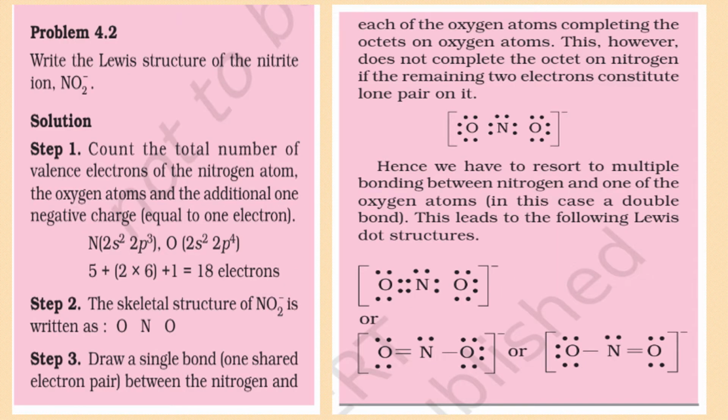Another question. Lewis dot structure of nitrite, that is NO2 with 1 negative charge. Count the total number of electrons. 18 would be there. Arrange them in the same manner as I have told you, and you will be able to get a Lewis dot structure where on one side you have a double bond, on the other side you have a single bond. And one more thing, the double bond can be shown on the left hand side or right hand side, I mean with this oxygen or with this oxygen. So these structures are called resonating structures also.